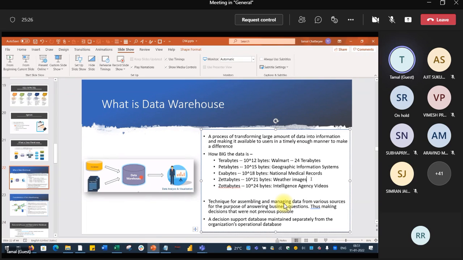Obviously there has to be a physical level, with connected hard disks. If one hard disk is faulty, then the entire system has to be backed up, but that is a disaster recovery matter, a different story altogether. So think of the size of the data: terabyte, then petabytes, exabytes, and zettabytes. These four are the newer units of data. This is how big the data is.